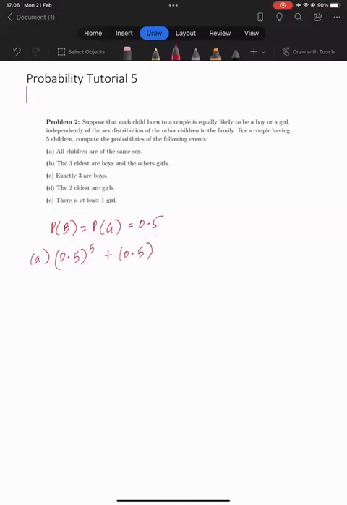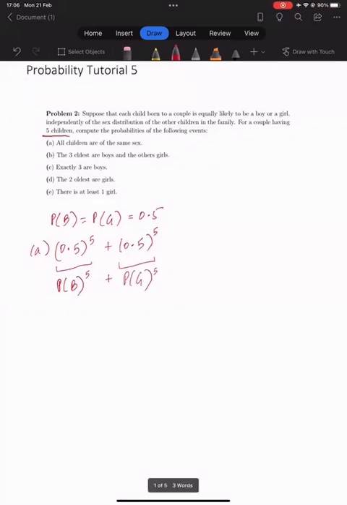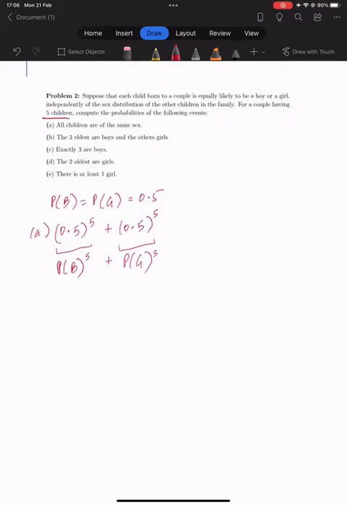Because they have 5 children and everyone can independently be a boy or a girl, this can be our probability of being a boy raised to the power 5, because 5 children, and then similarly the probability of being a girl. Okay, so the answer should be 1/16. For part B,